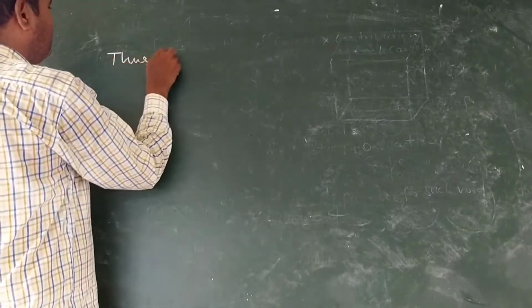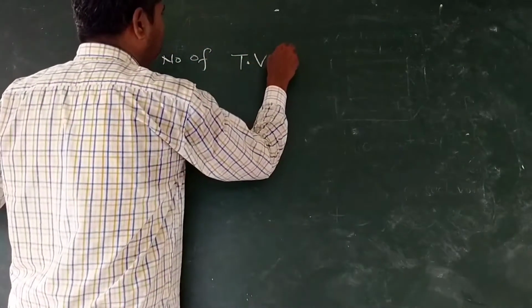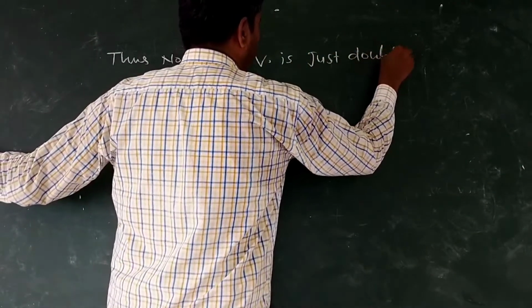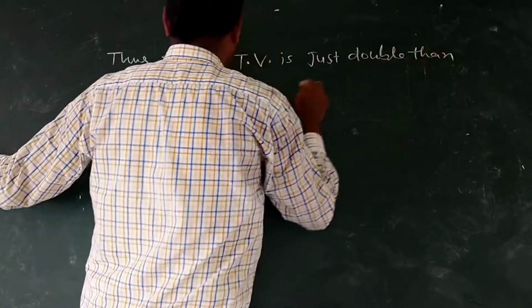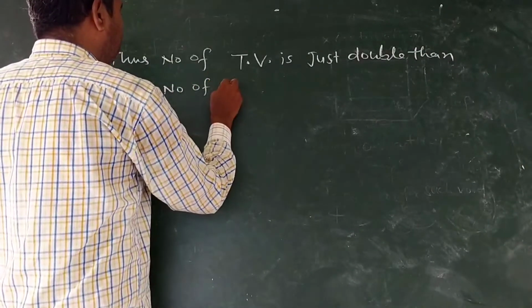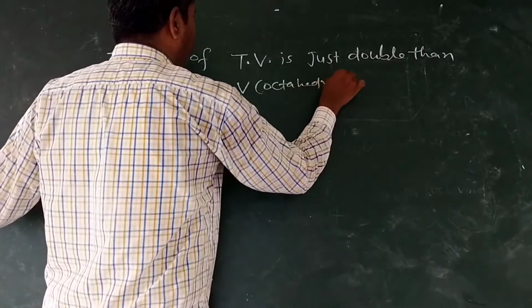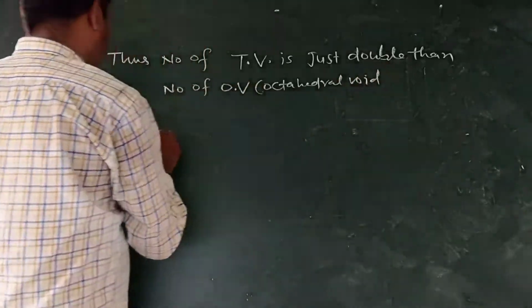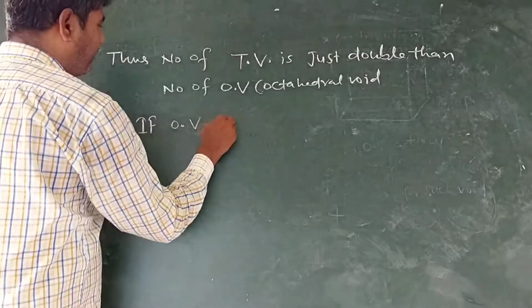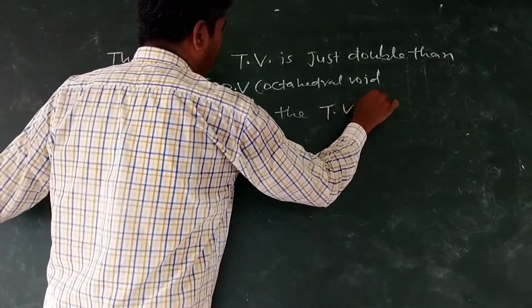Thus, number of TV is just double the number of OV, octahedral voids. If OV is 1, then TV is equal to 2.